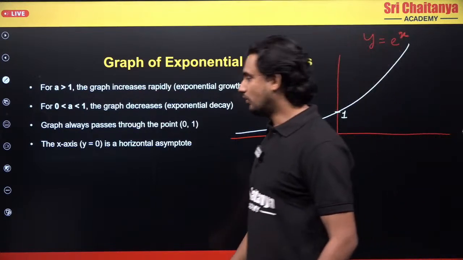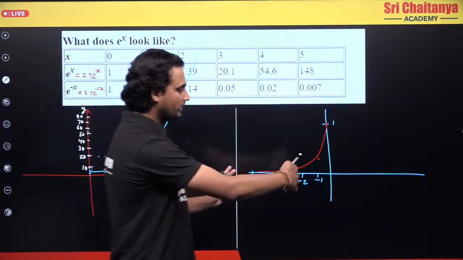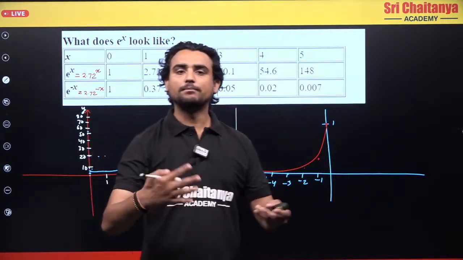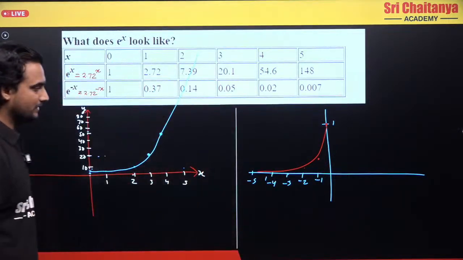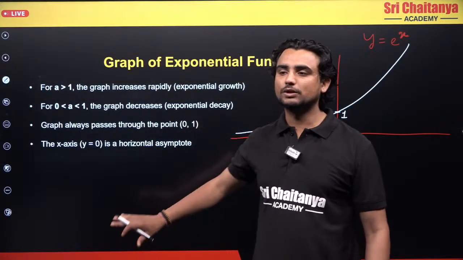Okay, so what we have done, we have combined both the graphs. This is for x greater than 0, this is for x less than 0, and I have combined both the graphs to get this. I hope the graph is clear. This is an exponential graph.